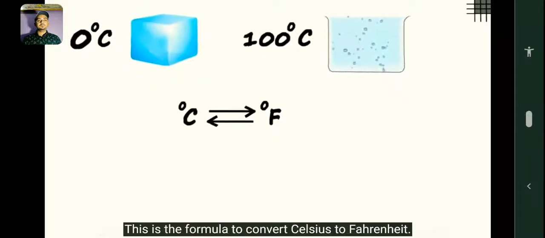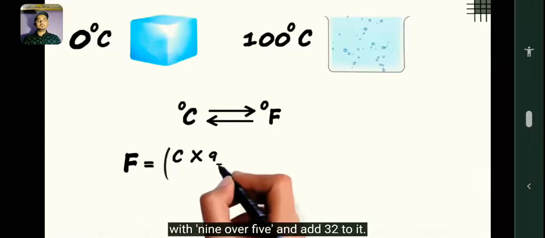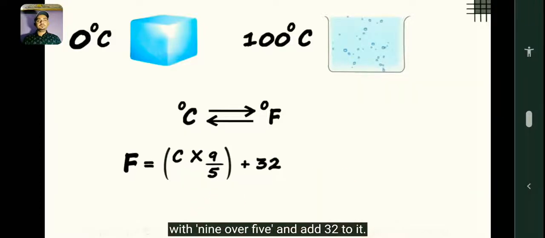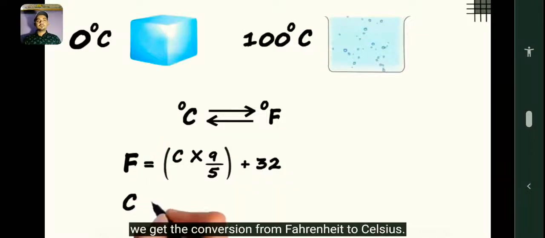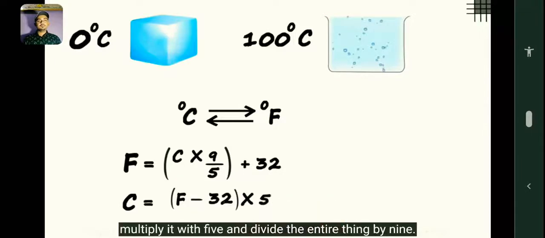This is the formula to convert Celsius to Fahrenheit. We multiply the temperature in Celsius with 9/5 and add 32 to it. And modifying this formula, we get the conversion from Fahrenheit to Celsius: subtract 32 from the temperature in Fahrenheit, multiply it with 5, and divide the entire thing by 9.